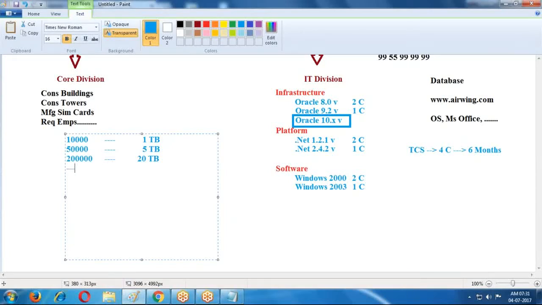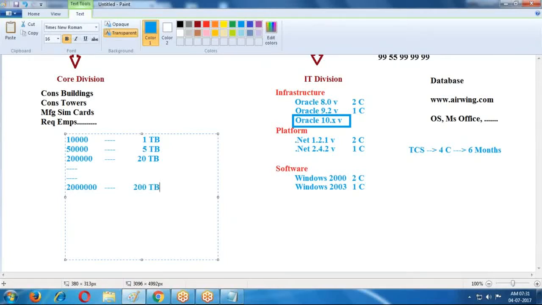Like this, my business plan is up to 2025. In 2025, I'm expecting 20 lakh customers. For 20 lakh customers I require 200 terabytes of memory here.